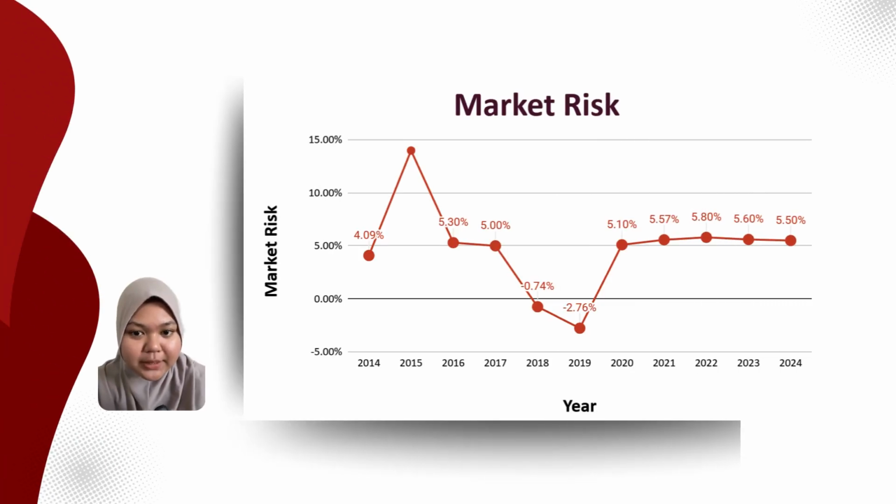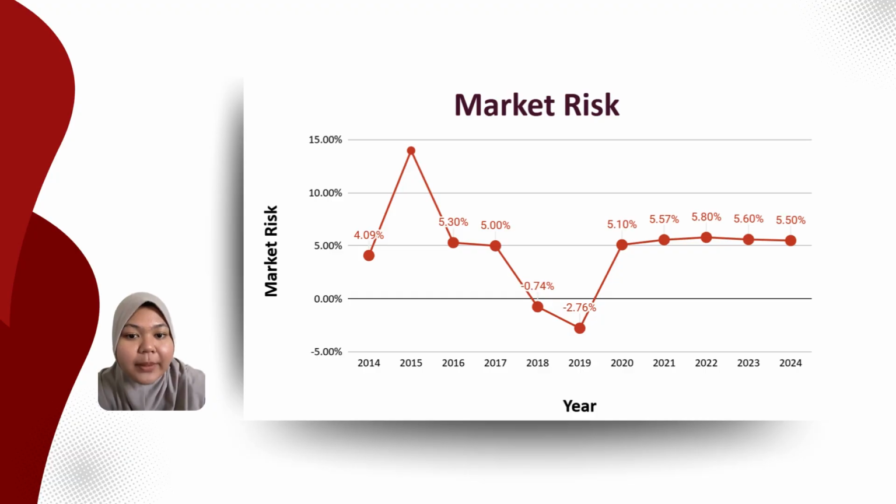Next, we turn our attention to market risk. This graph illustrates the volatility we have faced due to fluctuations in exchange rates and equity prices over the last decade. We saw an early dramatic spike in 2015, where risk hit 14%, but the most interesting period occurred between 2018 and 2019, where the values actually dipped into negative territory, bottoming out at negative 2.76%. This indicates a period where market movements may have actually worked in our favor or were significantly hedged.